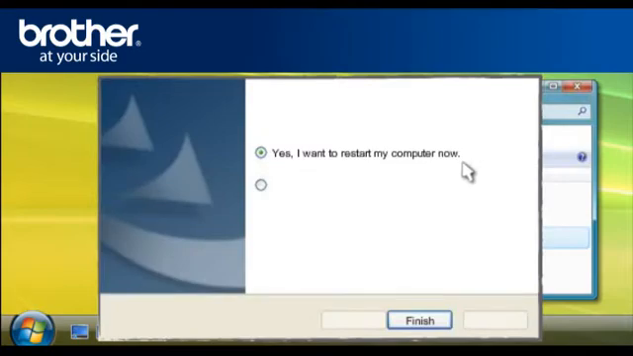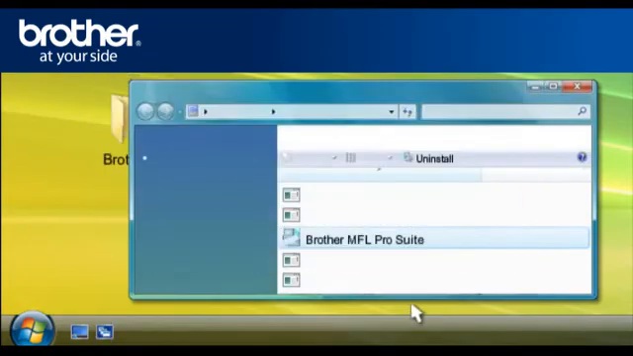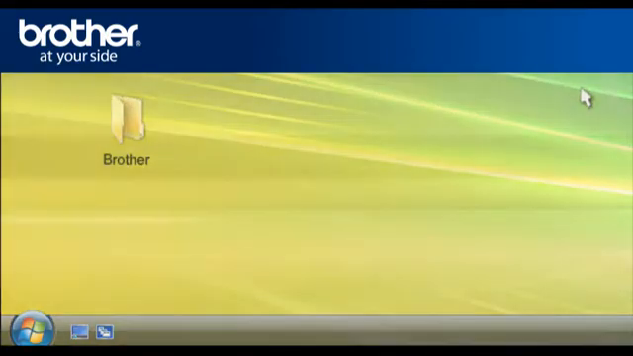Select Yes, I want to restart my computer now. Click Finish. If you can't find Brother MFL Pro Suite, don't worry. Close the window and go to Step 3.